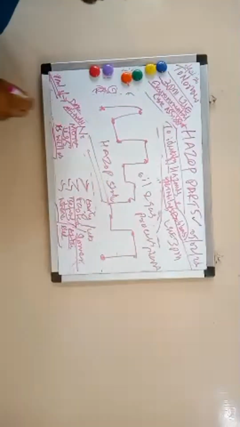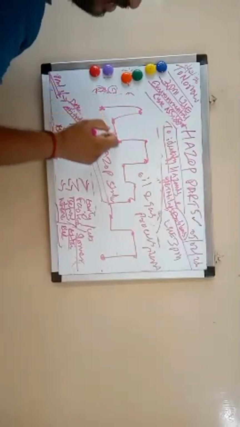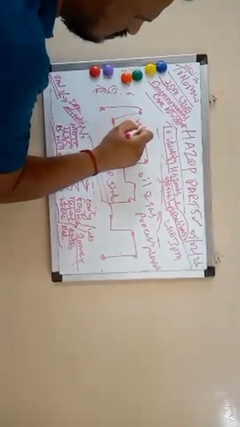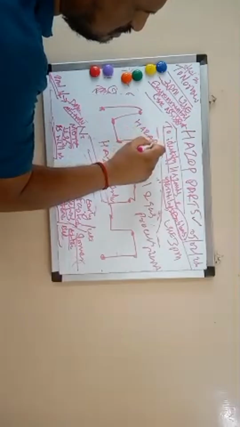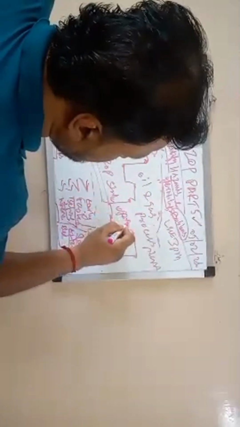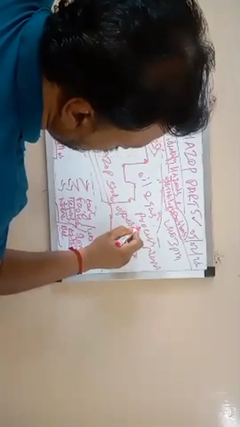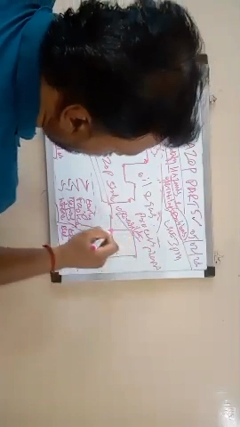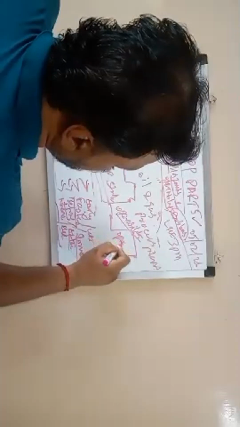In this HAZOP study, they will find out the hazards and operability issues, operation issues. Operability means operation issues.